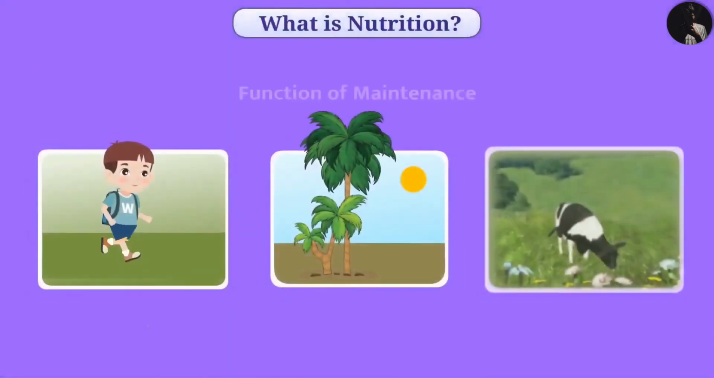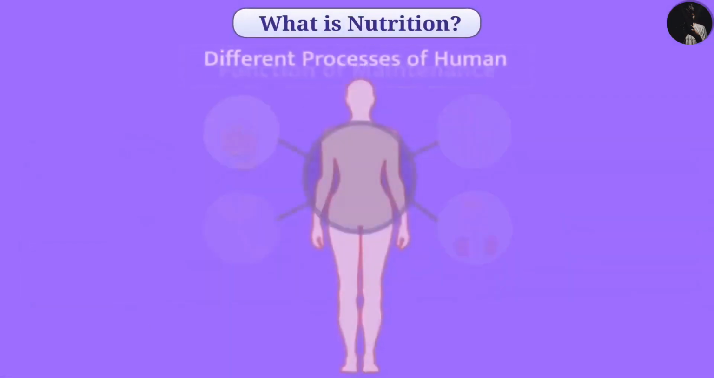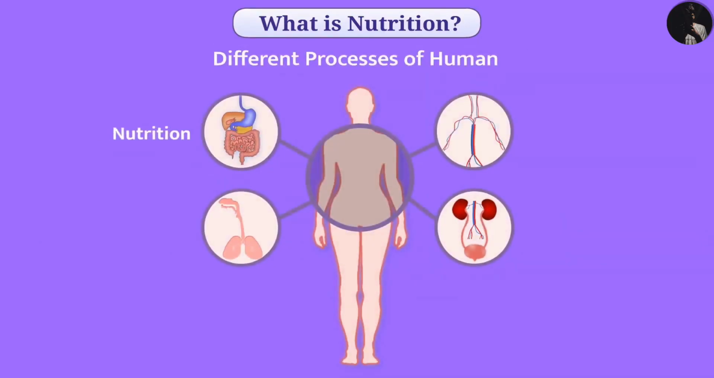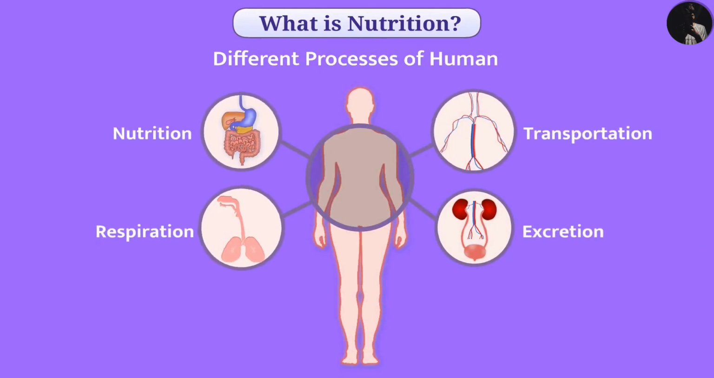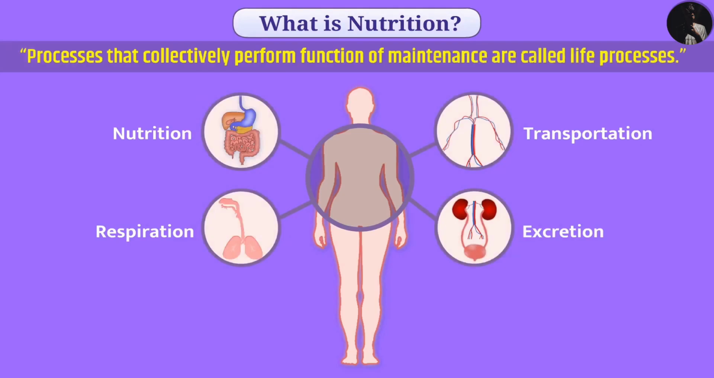In living beings, the function of maintenance should be carried out continuously so that they can remain alive. For this function, different processes like nutrition, respiration, transportation, and excretion work collectively. Processes that collectively perform the function of maintenance are called life processes. In this video, we will get information about nutrition.